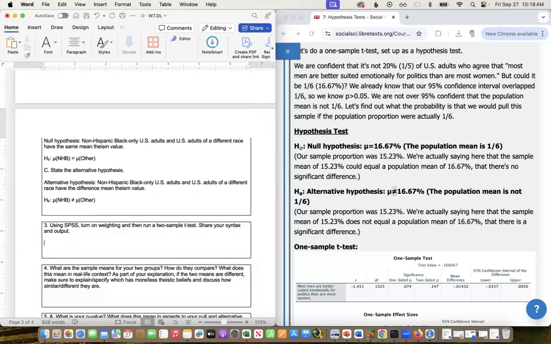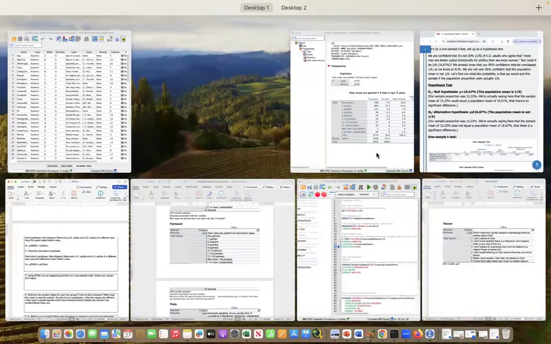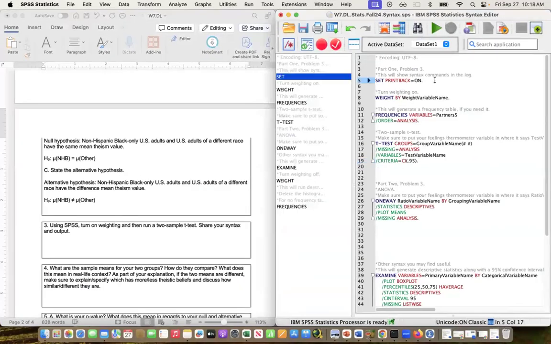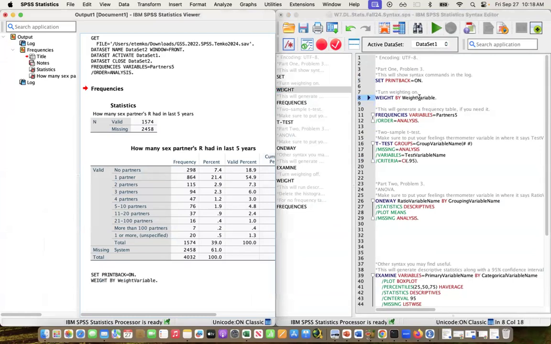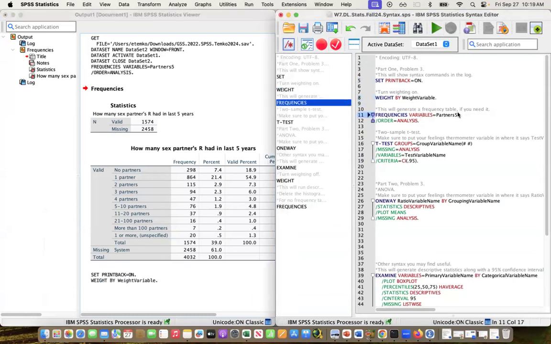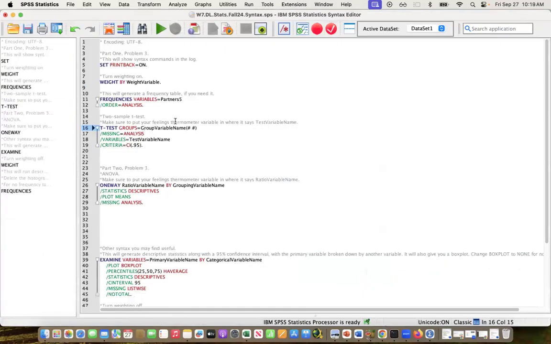Okay, using SPSS, turn on weighting, and then run a 2-sample t-test. Share your syntax and output. So I'm going to make sure that my syntax commands show up in the log. I'm going to turn on weighting. I remember that my weight variable in this data set is called weight variable. I could look that up in the codebook if I wasn't sure. And then here's my two sample t-test. It says put your feelings thermometer variable. Oops, sorry, this is your dependent variable. So I'll change that to your construct.